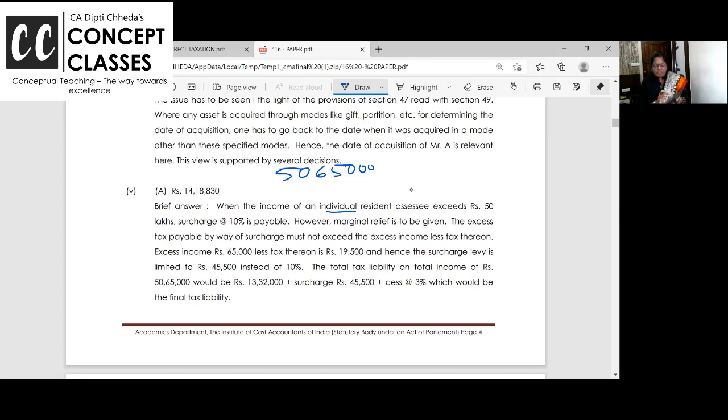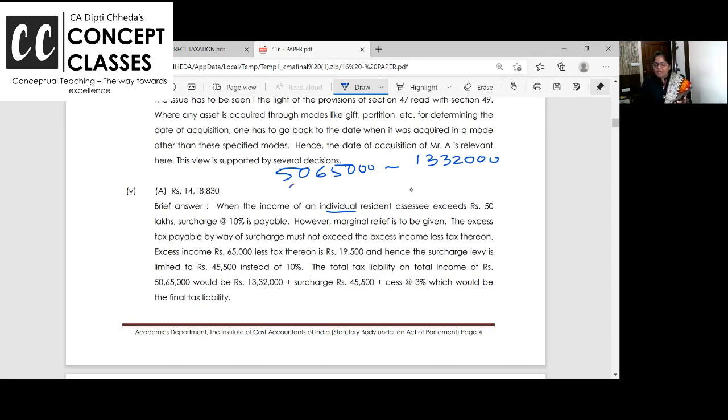Now pick up your calculators and calculate the tax with surcharge. Do it. 50,65,000 minus 10 lakhs. How much is it in your calculator? 40,65,000 into 30%. And up to 10 lakhs, how much is the tax? 1,12,500. I hope everyone knows slab rates now. So what is the tax on this? 13,32,000.